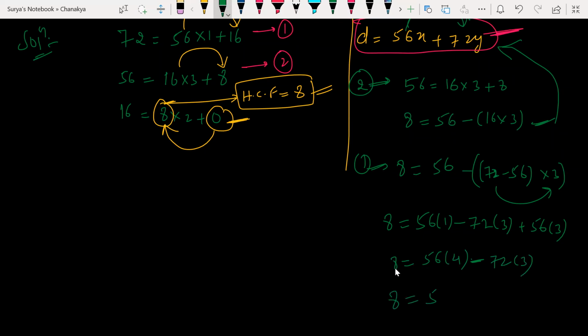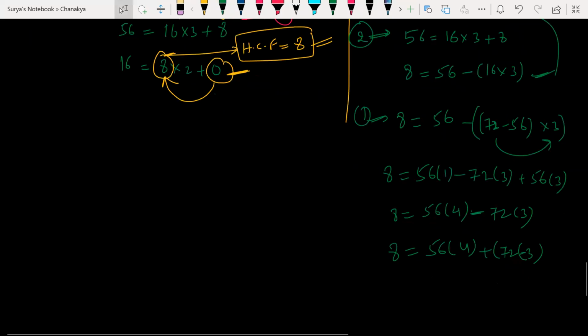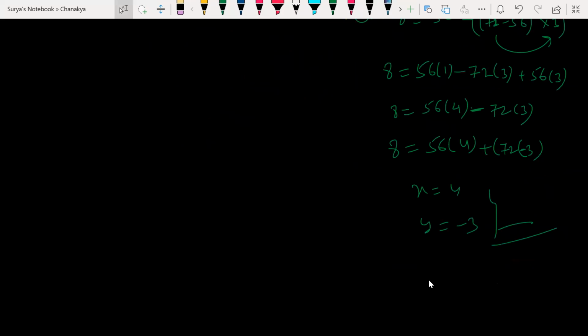Here 8 is equal to 56 times 4, plus. So how can I convert into plus? Plus of 72 into minus 3. I can do this, right? Look, the x value is 4 here, the y value is minus 3. That is the answer. Yes, sir. Now I understood how you did.